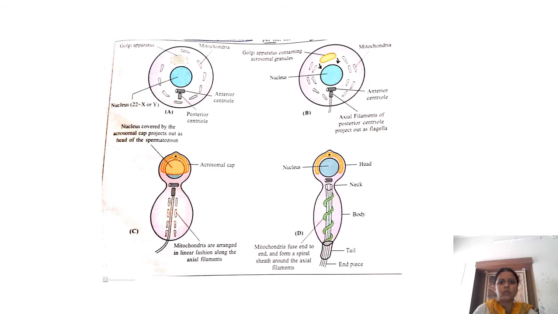So what happens is, this is the structure of spermatids. It is just round.